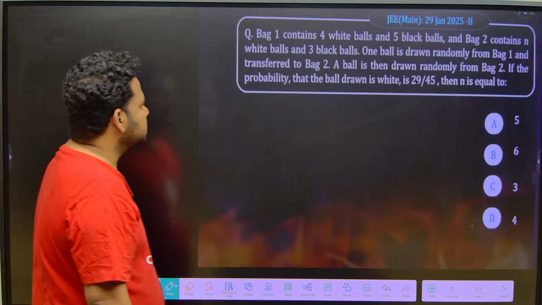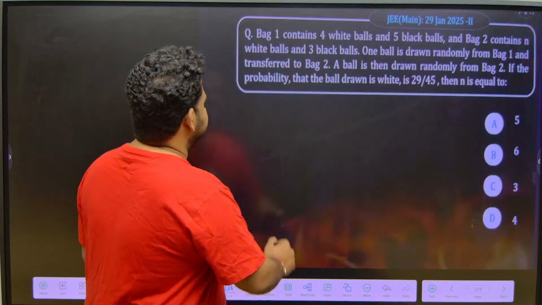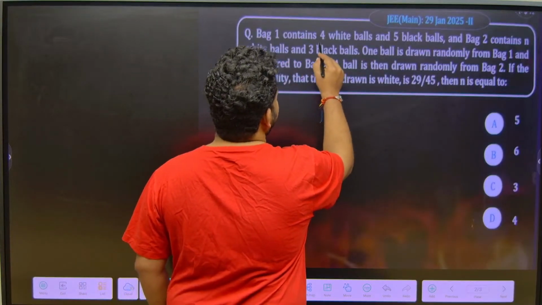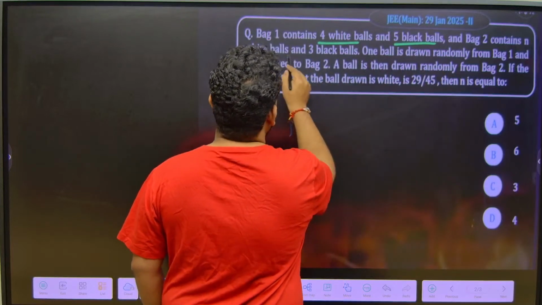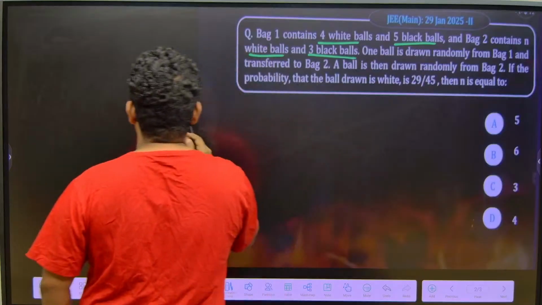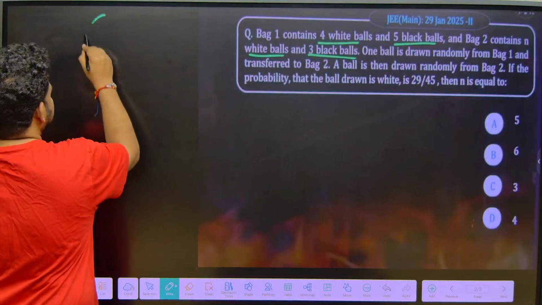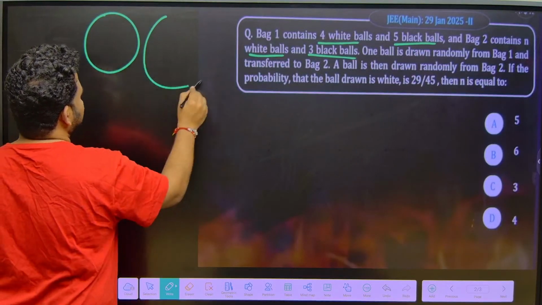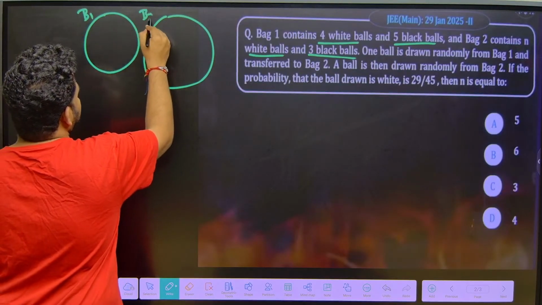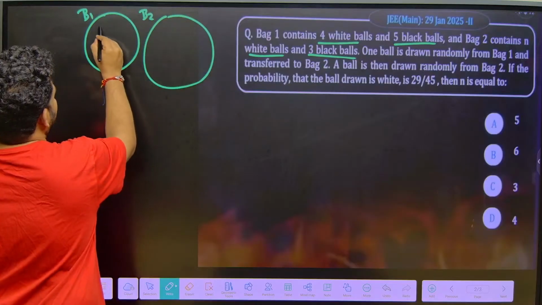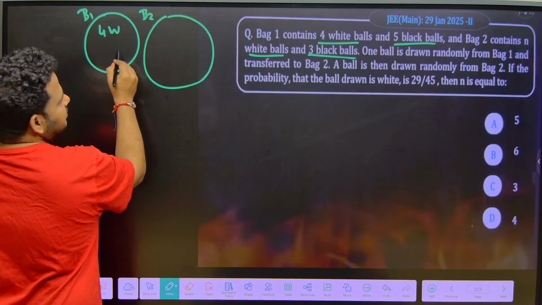Okay, so let us start. Bag 1 contains 4 white balls and 5 black balls. Bag 2 contains n white balls and 3 black balls. Let us write down first. This is a typical board level question, almost. Bag 1, bag 2, they are telling 4 white balls and 5 black balls.